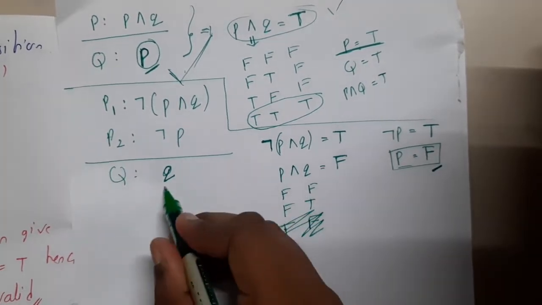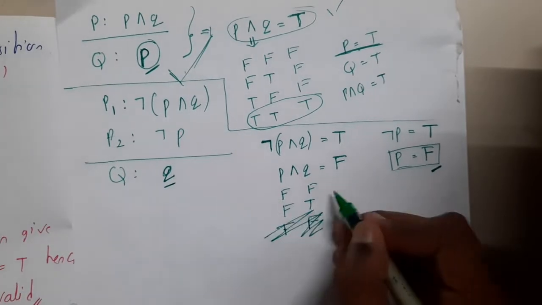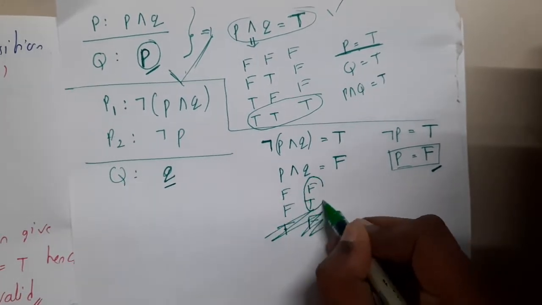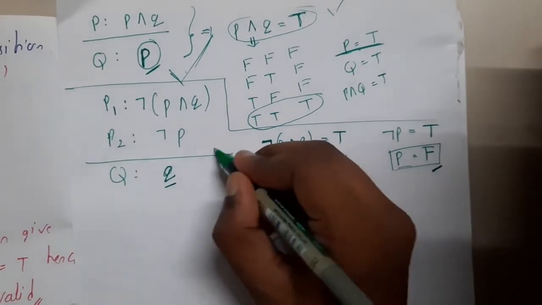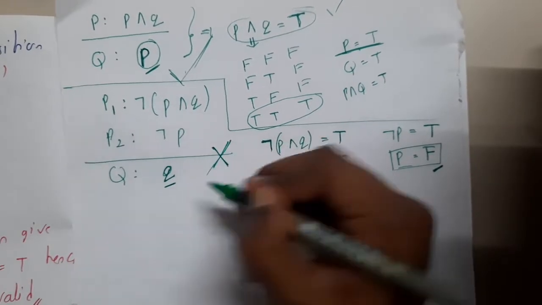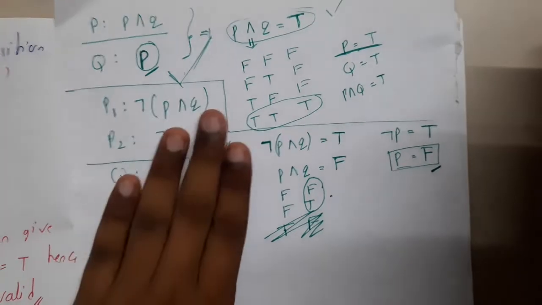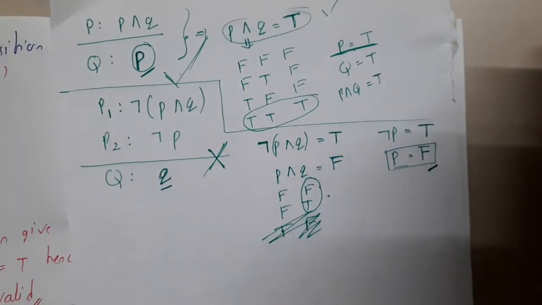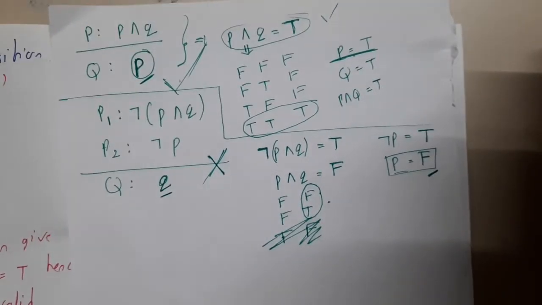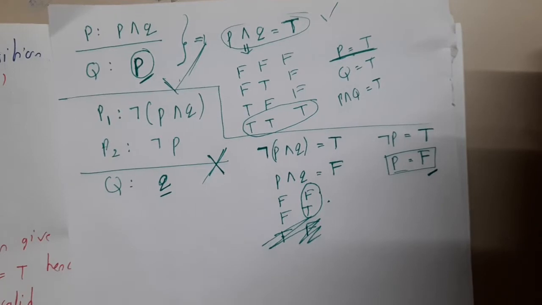So basically they are saying the Q value is always true, but the Q value might be true or false. We cannot decide it, right? Hence this particular premises or conclusion is false. So in this way we are going to solve the questions, guys. There are a few PYQs directly on this particular pattern. So these questions will be really easy. The only thing is you should not make any silly mistakes, guys.